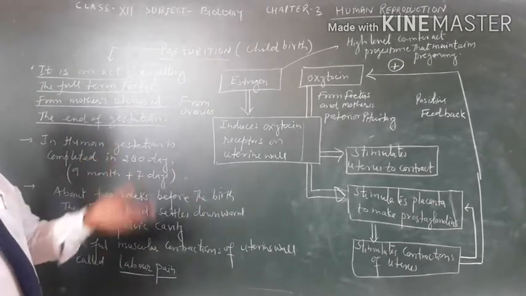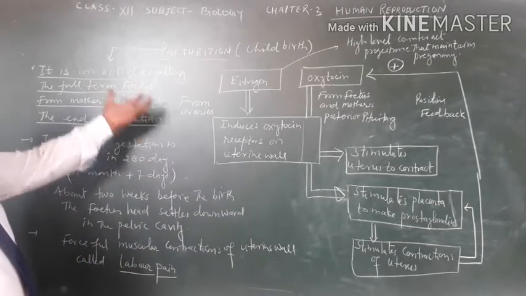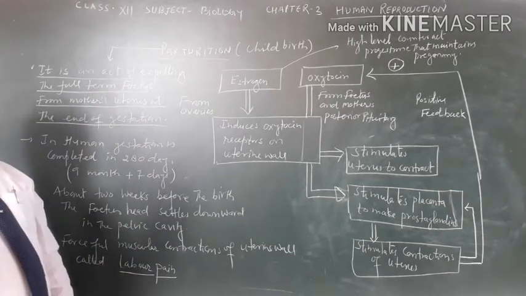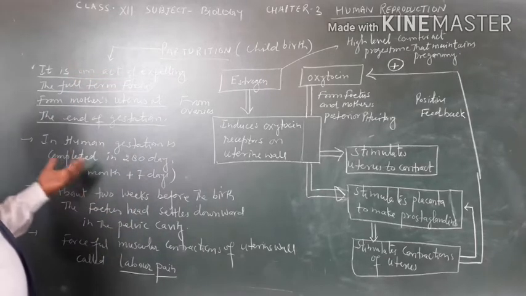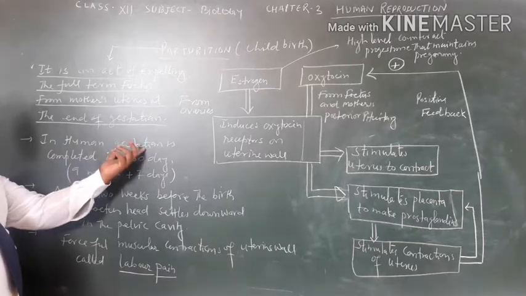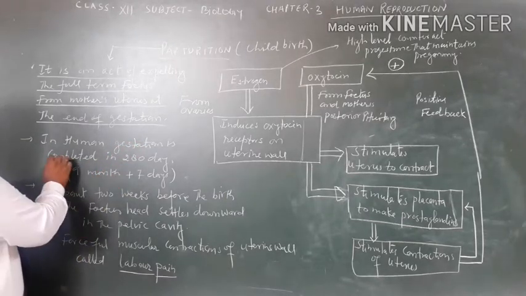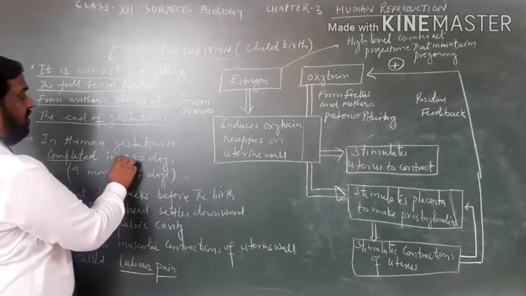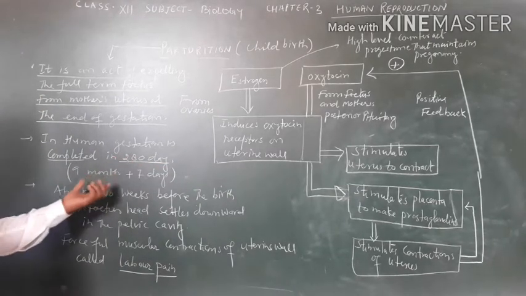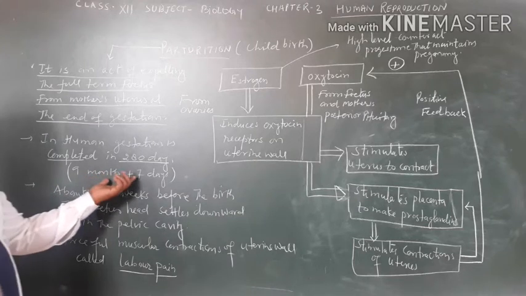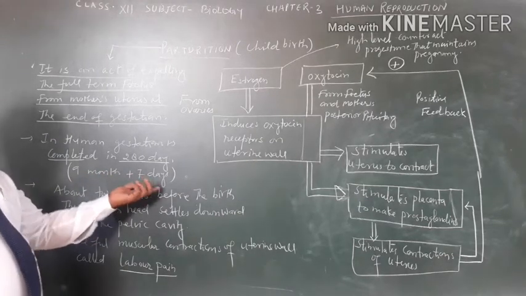In human, gestation is completed in 280 days, means 9 months plus 7 days.